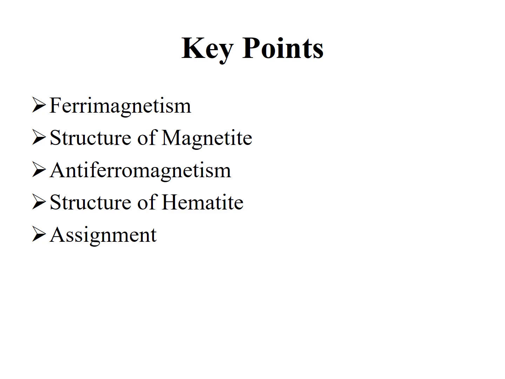These three types, ferro, ferri, and anti-ferro, are three rare forms or rare states of materials, and paramagnetic and diamagnetic are two common states of materials. And while discussing antiferromagnetic materials, we shall discuss structure of hematite. This is a well-known antiferromagnetic material. And at the last, I have 2 or 3 questions for you from this lecture.